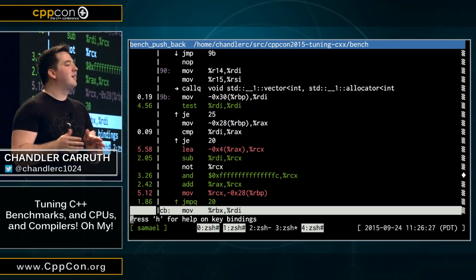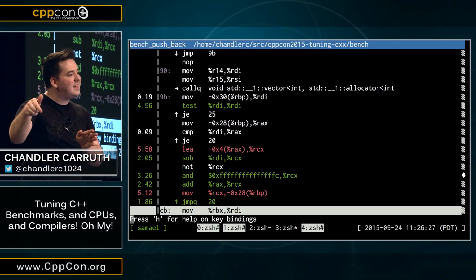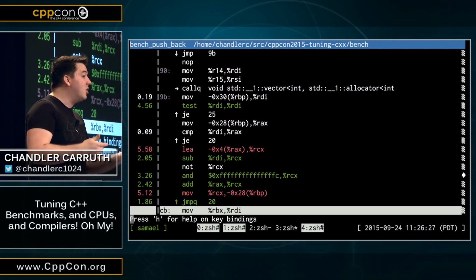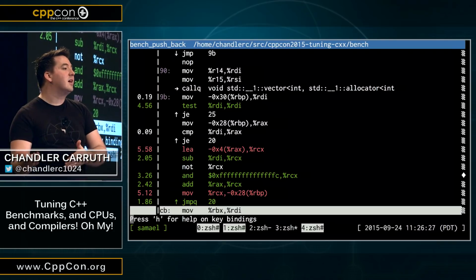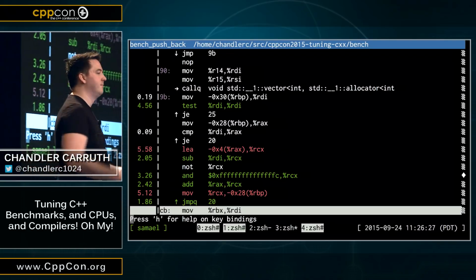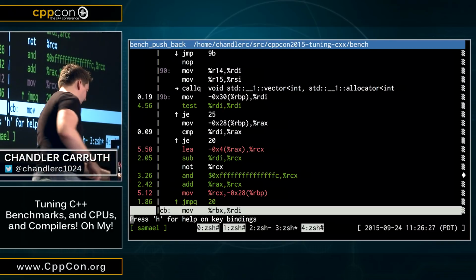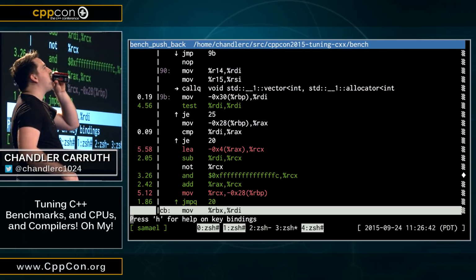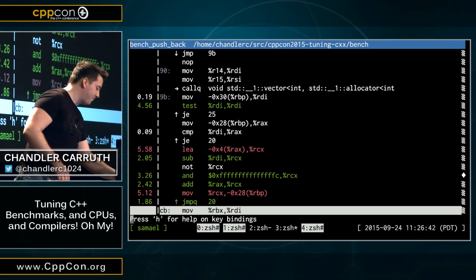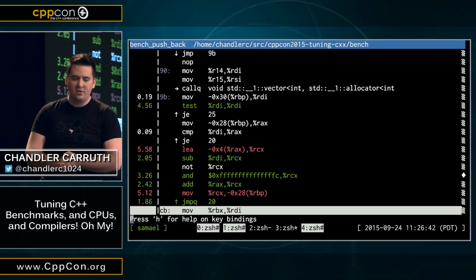In the other case, the inliner didn't quite connect A to B to C to D, even though theoretically it could, and so it didn't delete everything, and so we saw the real performance. Yes? Is that because of the order that the compiler sees those functions? I know at least in my own experience, I believe this is true.